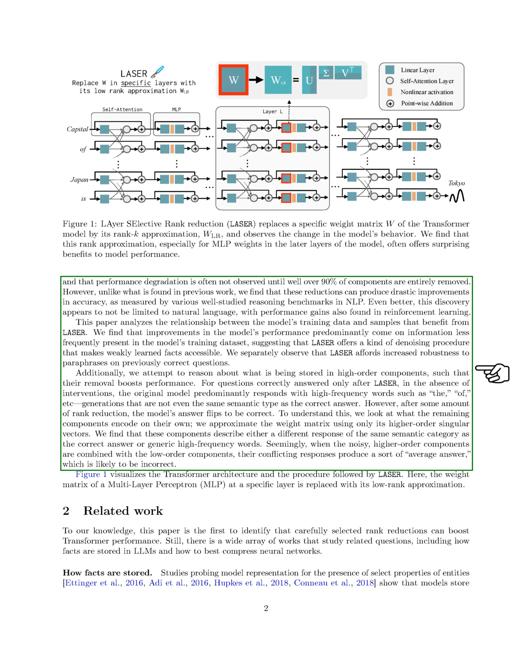Consistent with previous work, we find that many of these matrices can be significantly reduced without any noticeable drop in performance until over 90% of components are completely removed. But here's where our findings diverge from previous work. We find that these reductions can lead to significant improvements in accuracy, as measured by various well-established reasoning benchmarks in natural language processing, NLP. Even more exciting, this discovery isn't limited to natural language. We also see performance gains in reinforcement learning.